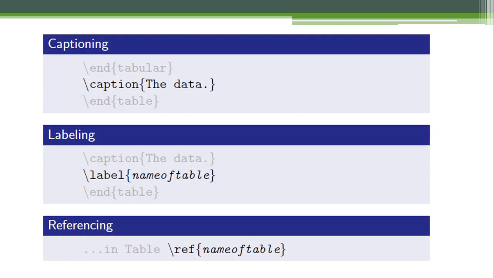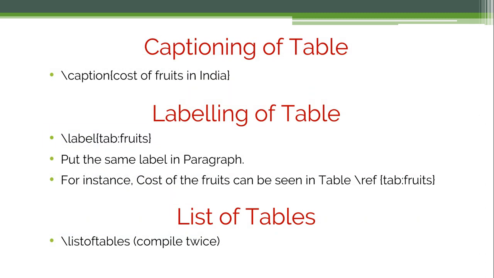So for the caption, the simple command is \caption, and the data which you put in the brackets will go as a caption of that particular figure or table. If you want to write a label, the command is \label. You can write a name of the table, and in order to give a reference in a paragraph, simply write \ref and then the name of the table. It will automatically link to the exact figure name of your table.